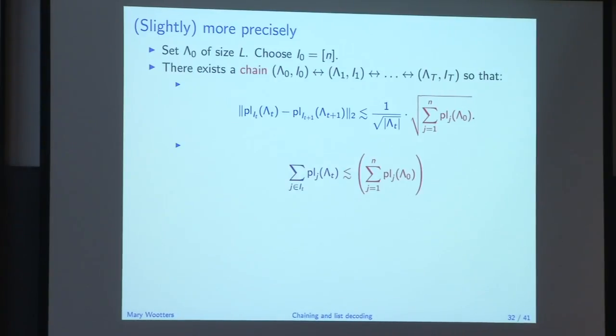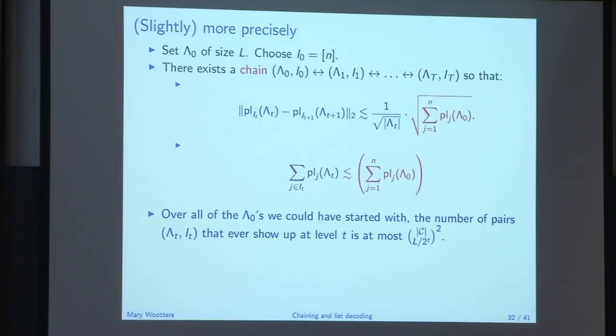OK, so these are two claims. Finally, the claim is that these nets are small. So over all of the lambda knots we could have started with, as we look at these nets, so if we look at the teeth net, that's all of the possible lambda sub little t's, I sub little t's that could possibly show up. The number of those is at most this c sub size L over 2 to the t squared.